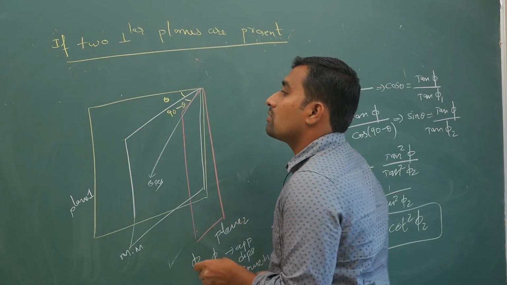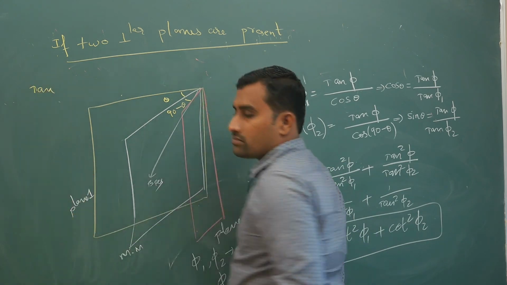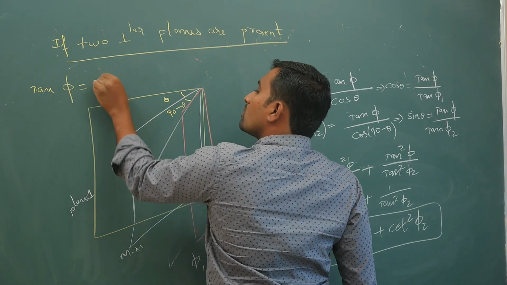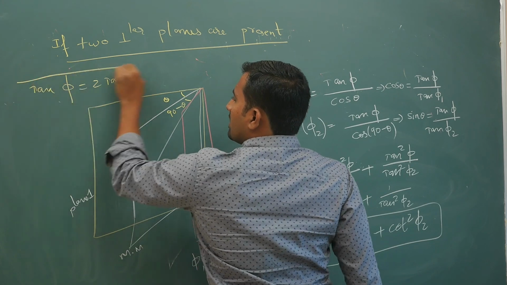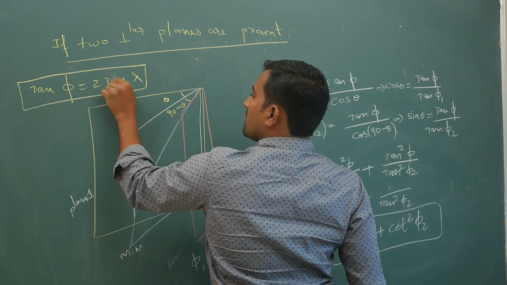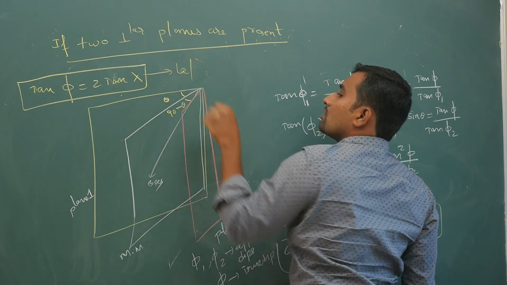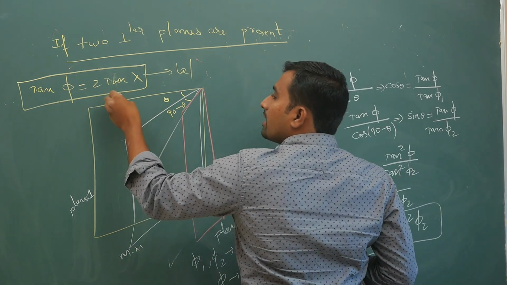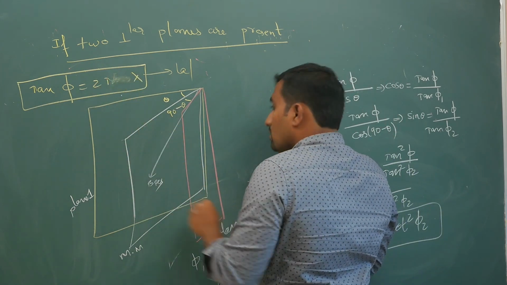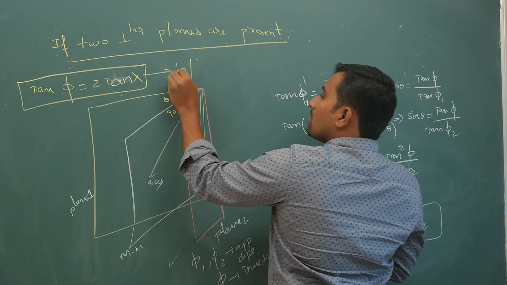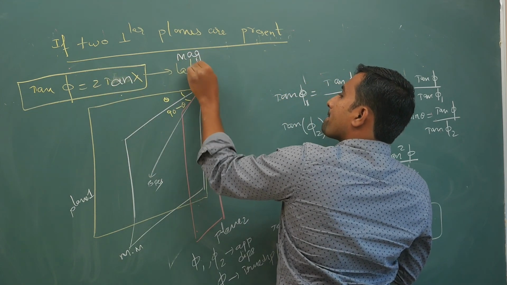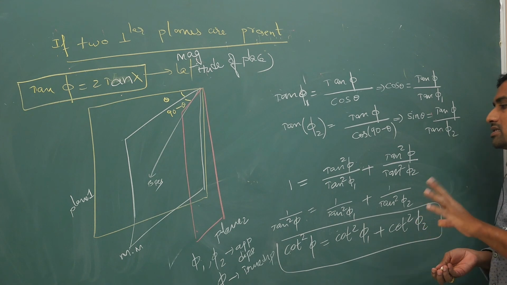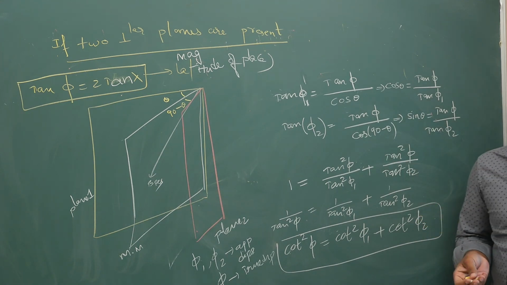Last, just remember this as information: tan phi is equal to 2 tan lambda. In regional entrances they will ask this; I don't know whether this part is there in the mains. Lambda is the magnetic latitude of the place. Geographical latitude and magnetic latitude are different. So keep these relations in mind. Basic questions that are asked, you just simply do it.